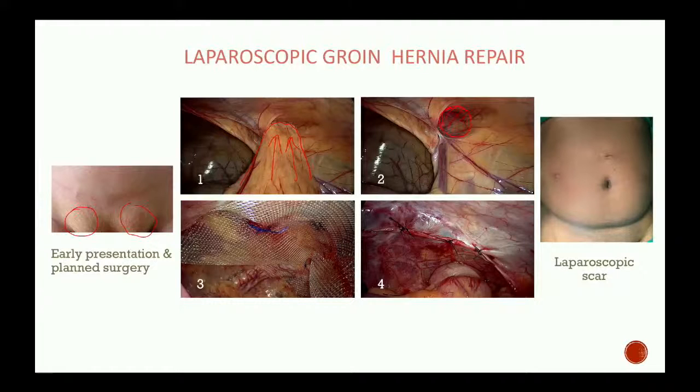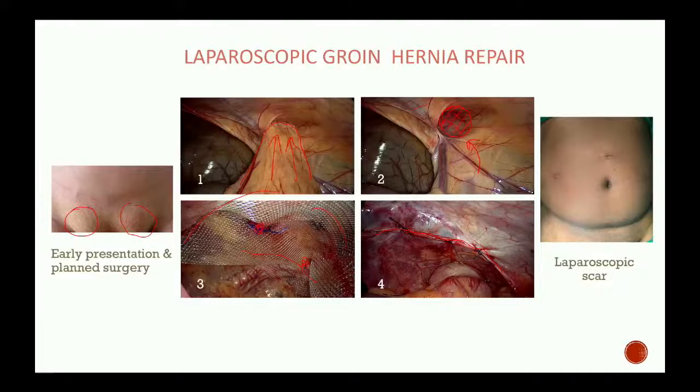This is the hernial opening. Through this, the content has gone inside. So laparoscopically, we completely repair here and we place the mesh. You can see now we have placed the mesh here, and we have fixed the mesh with some sutures here and here. And then over that, we close the peritoneum. This is one type of surgery.